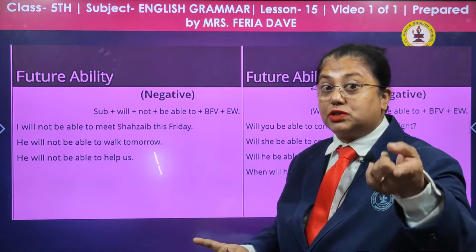Let's see some examples. Can or be able to. When do we use them? This is additional for you. She can speak Spanish very well. She is able to speak Spanish very well. I could run much faster when I was younger. That is the past. I was able to run much faster when I was younger. We are talking about the past.